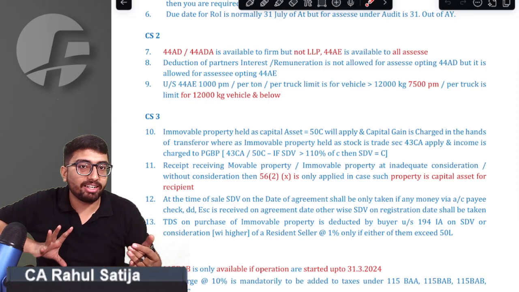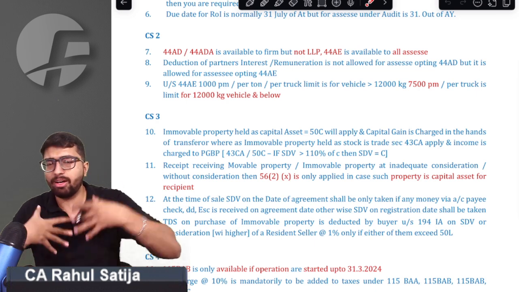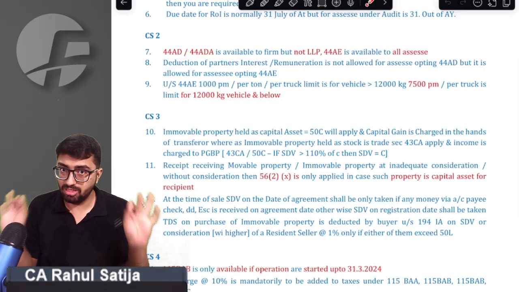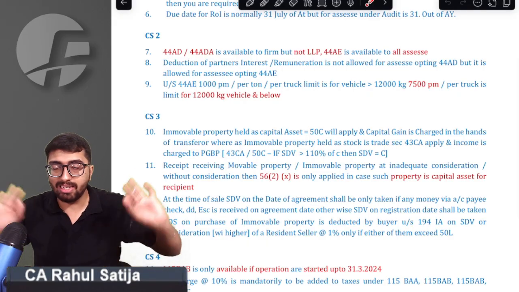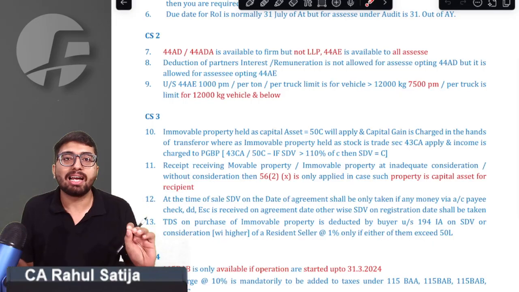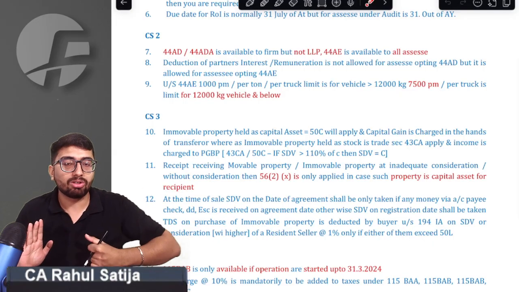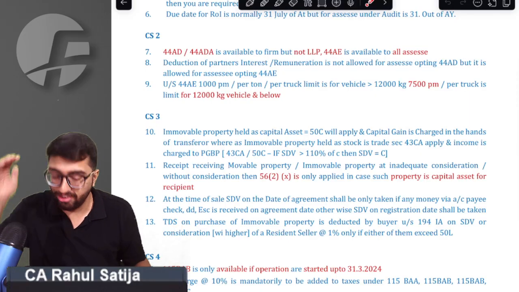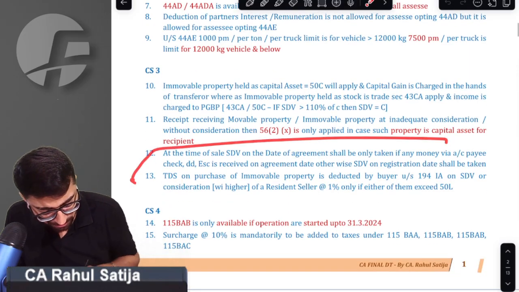If such an asset is stock in trade for me, it will not be taxed under IFOS. Say, for example, if somebody gives me gold and I have a gold jewelry business, it will not be IFOS. Remember, any stock in trade purchased at a lower cost will not be IFOS. Rather, if a capital asset is received at a lower cost or free of consideration, then it is treated as a gift under section 56(2)(x). So we got that point.